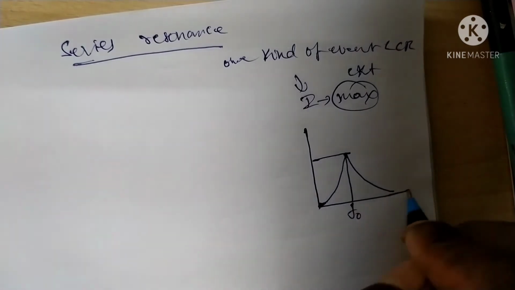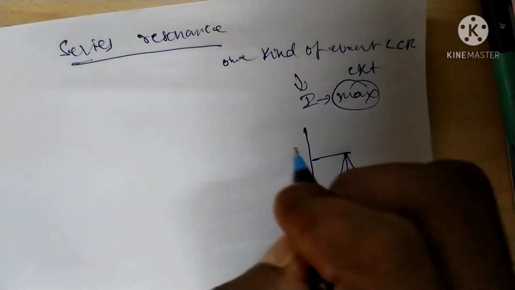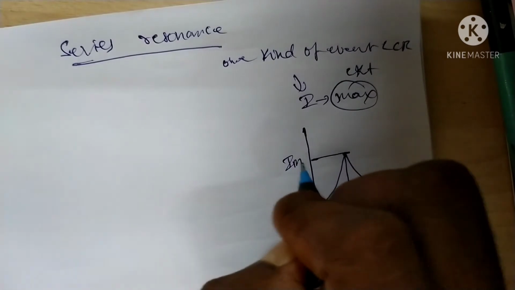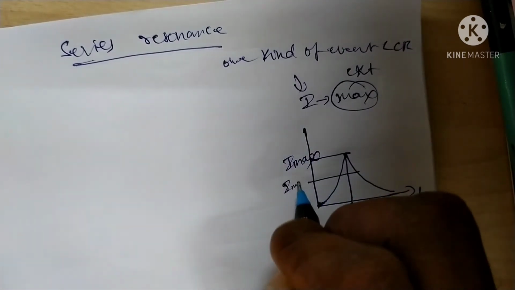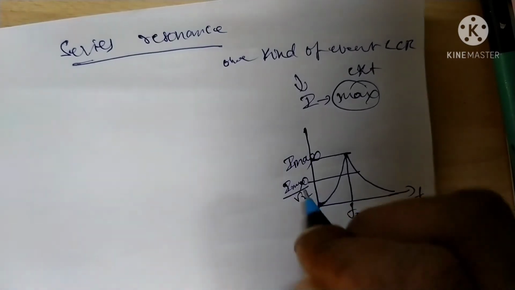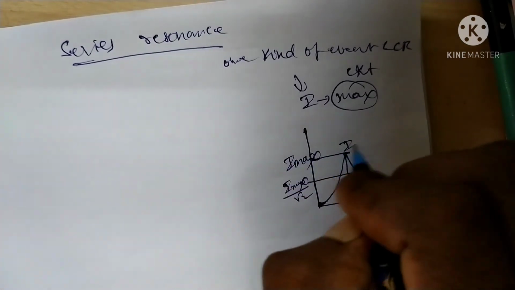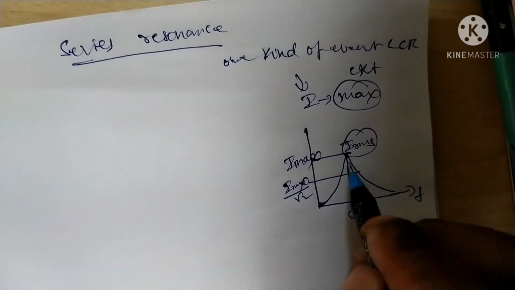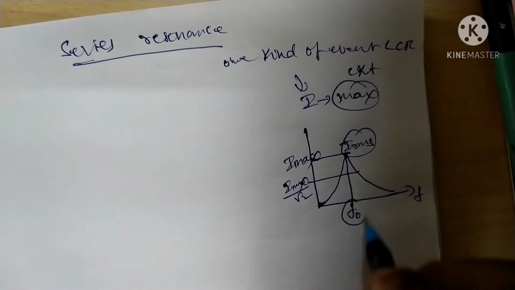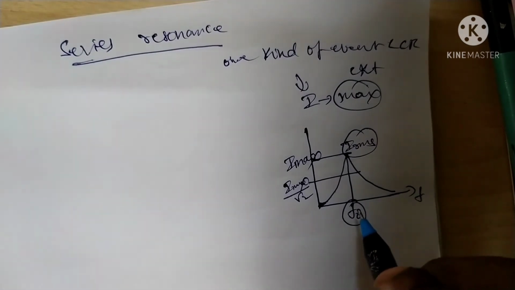Resonance is a characteristic phenomenon in the LCR circuit. We get the highest amplitude at a certain frequency, and that frequency is called the resonance frequency, f0. We draw the graph of frequency versus current. The maximum current gives IRMS, which is I maximum by root 2. IRMS will be maximum in the circuit at this resonance frequency.